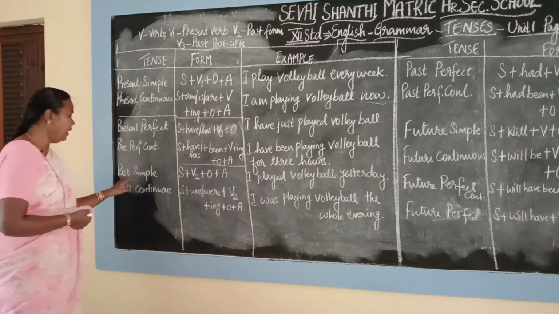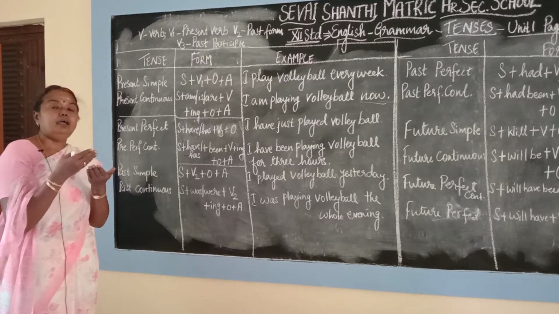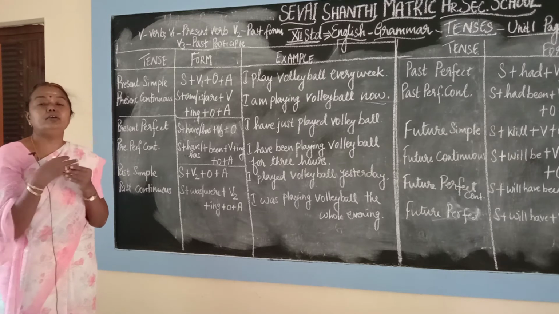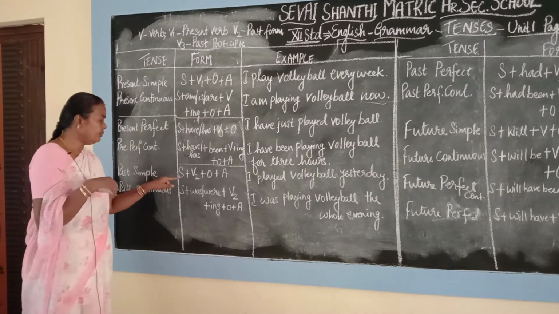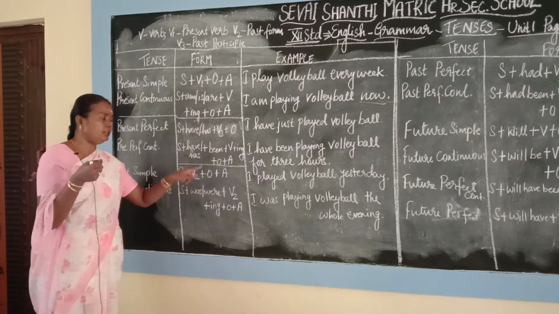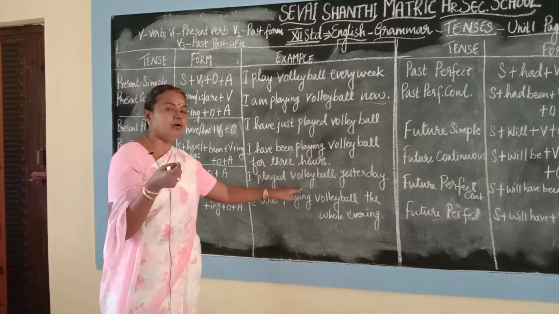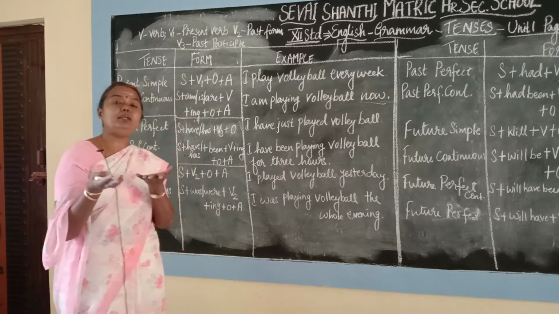Past simple: anything that has happened in the past. We call it கடந்த காலம் or இறந்த காலம் in Tamil. Subject plus verb 2, that is the past form of the verb, plus object plus adjunct. Here, I played volleyball yesterday. When? Yesterday. So yesterday means past tense.